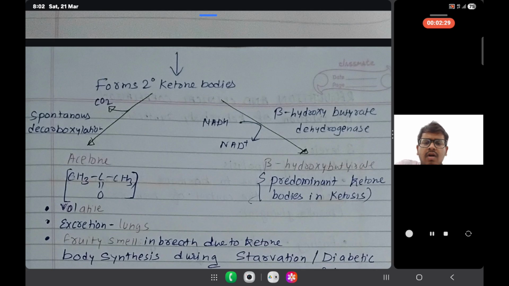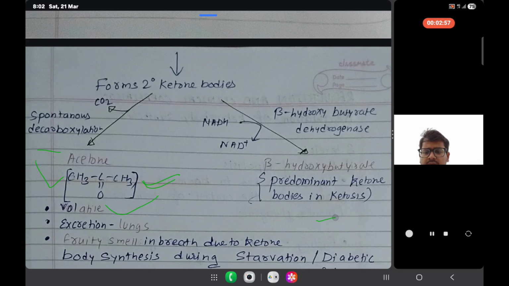Acetone formula, all of us know: CH3 double bond O CH3. We may or may not know, but I am only saying this. As a medical student, you must know this. Obviously we know acetone is a volatile compound, and as it is volatile, it is excreted through the lungs.